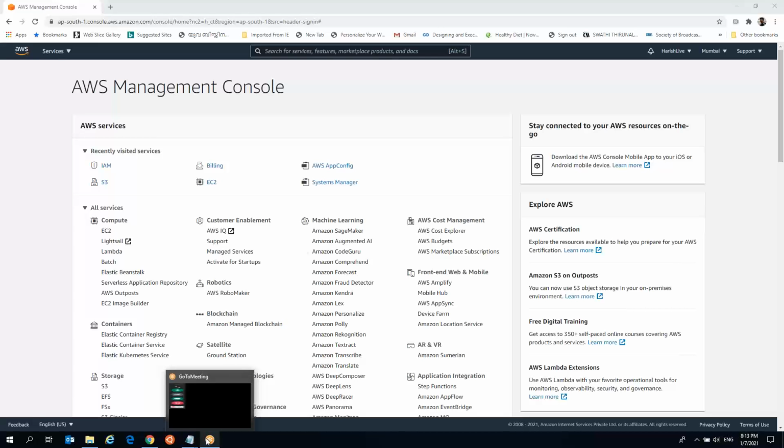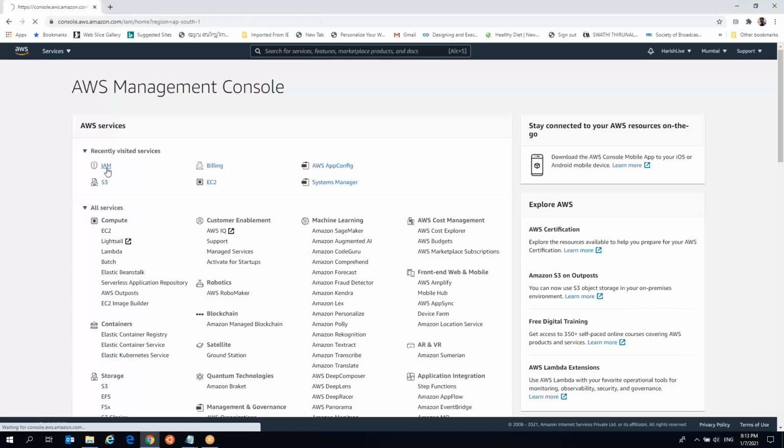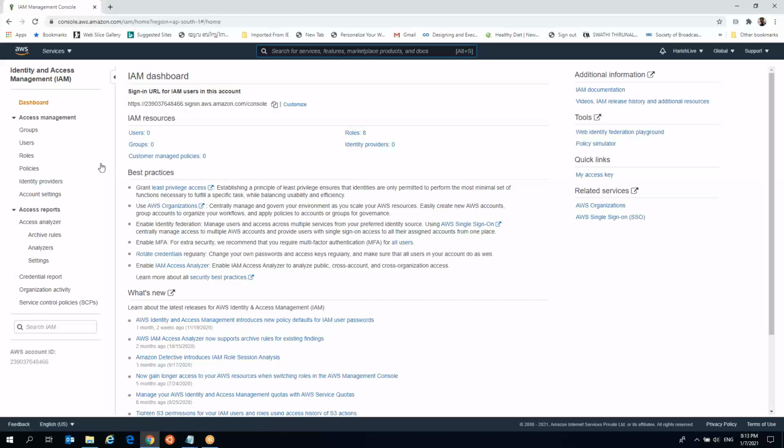Okay, sir. Now let us create a user in IAM. Let us see how to create a user and how to create a group. You can go to the IAM service once again. I think you know how to create the user, but kindly, for the others, just create it once again.